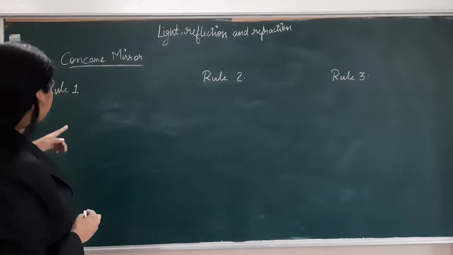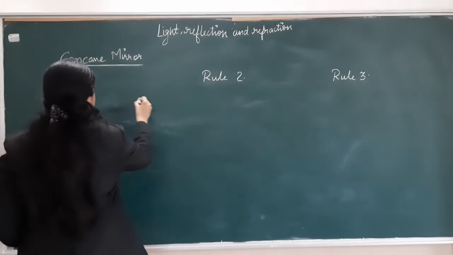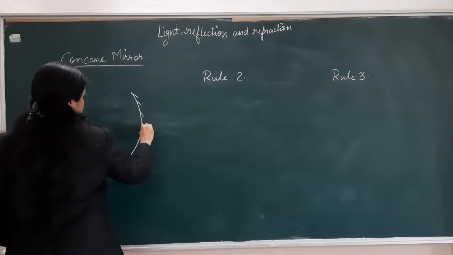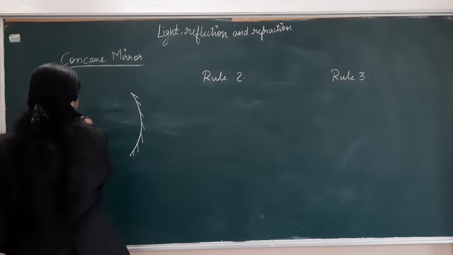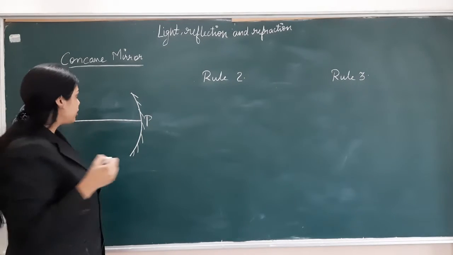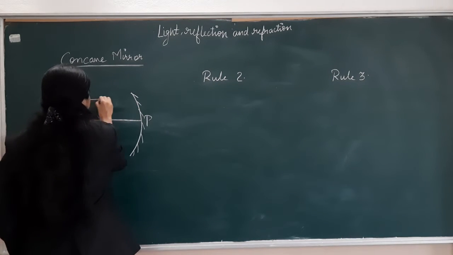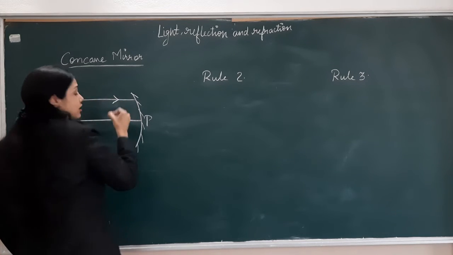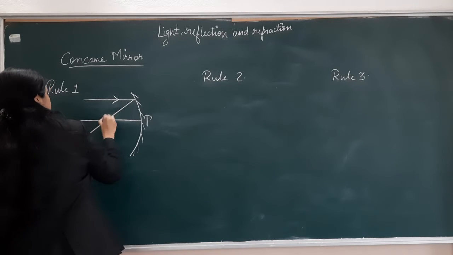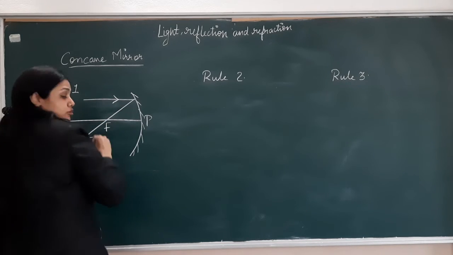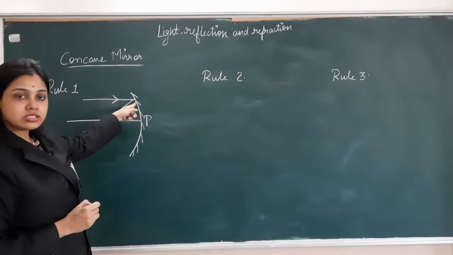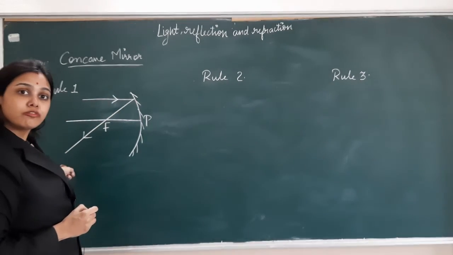So we will see the concave mirror, rule number 1. This is our concave mirror. The outer edge is polished. This line is the principal axis. This point is the pole. Now, rule number 1 is: any ray which comes parallel to the principal axis will always pass through a point which is known as the focus. So, a ray which is parallel to the principal axis will pass through the focus.